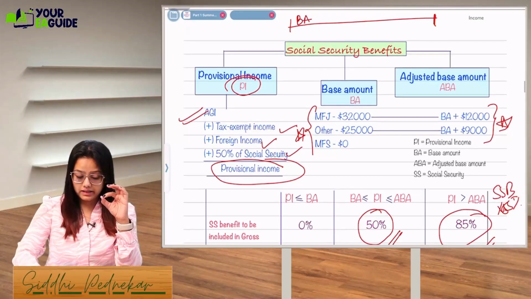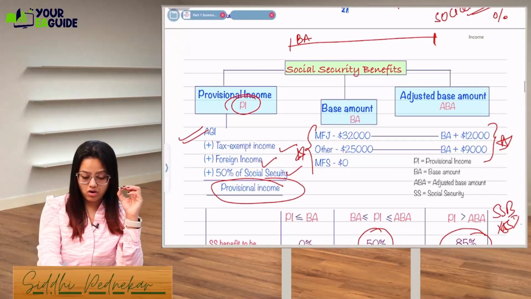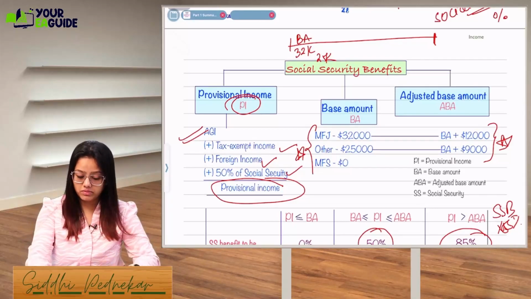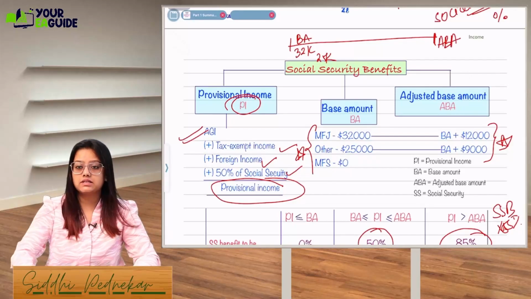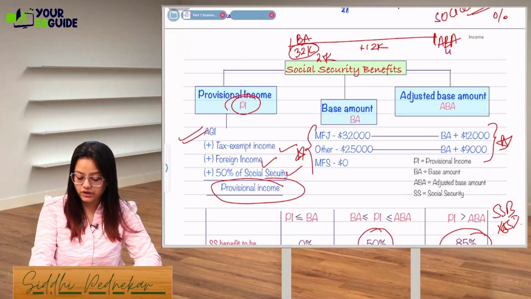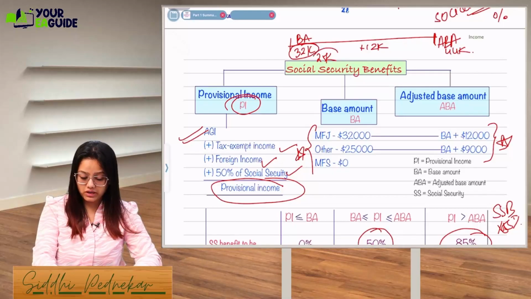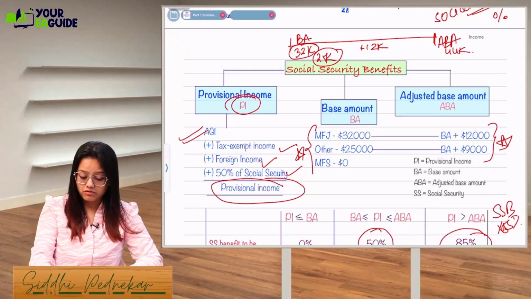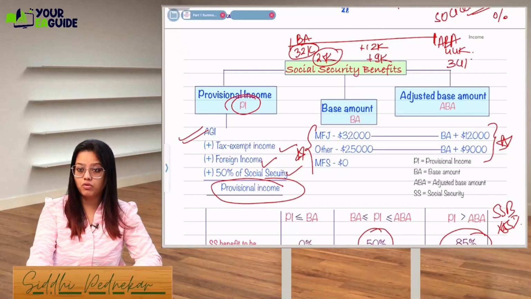So take the base amount, that is 32,000 or 25,000. Now you are also going to calculate the adjusted base amount. What do we mean by adjusted base amount? Your base amount plus 12,000. What was your base amount? 32,000 plus 12,000 comes to 44,000. What is the base amount in case of MFS? For other filers, MFS is 0. For other filers, 25,000 plus 9,000 will be 34,000.